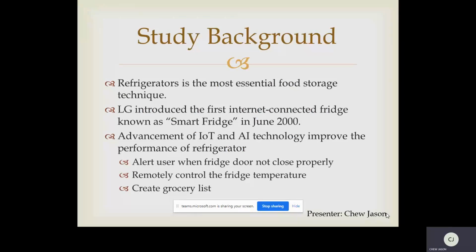In June 2000, one of the biggest electronics companies, LG, introduced the first internet-connected fridge, also known as the smart fridge. Because of the advancement of Internet of Things and artificial intelligence technology, this technology has been used to improve the performance of the refrigerator. There are many new functionalities of the smart fridge that benefit the user, such as alerting the user when the fridge door is not closed properly, remotely controlling the temperature of the fridge, and creating a grocery list.